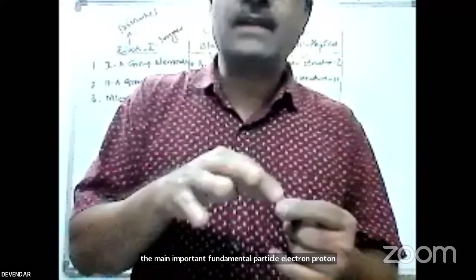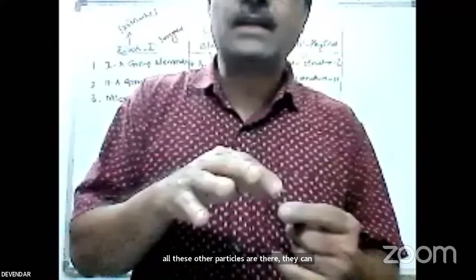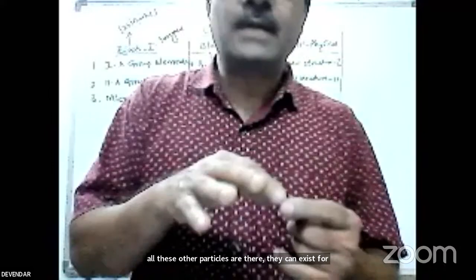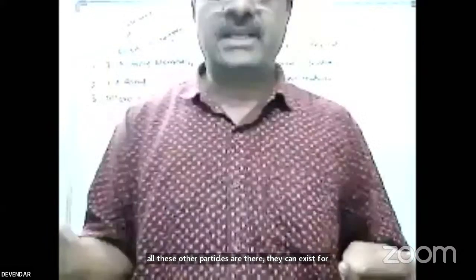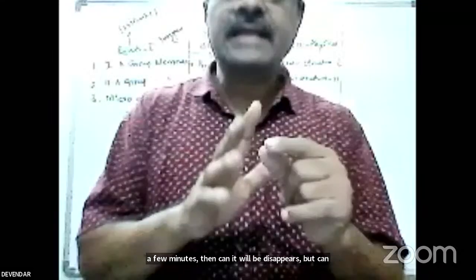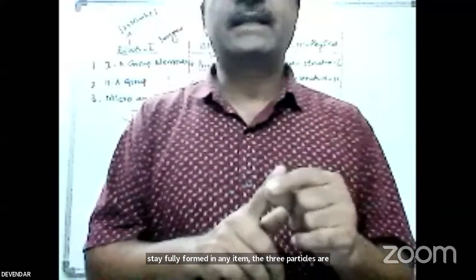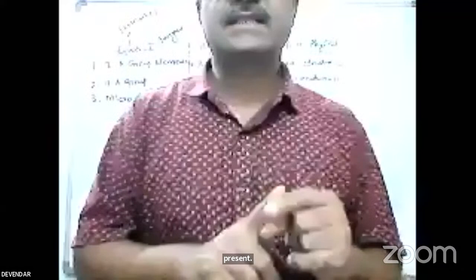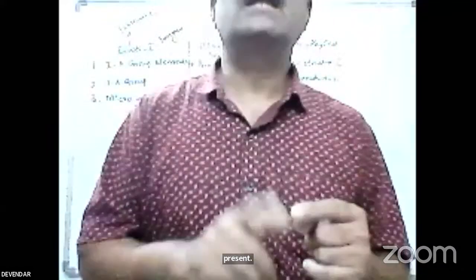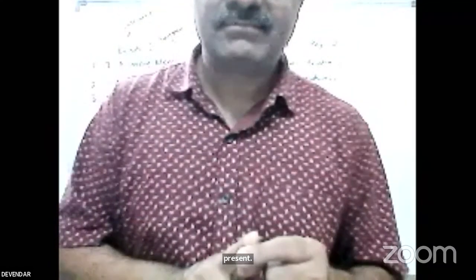Regarding the remaining other particles, the atom is divided into more than 100 particles. Among them the main fundamental particles are electron, proton, neutron. The remaining particles are meson, pion, muon, electron neutrino like that. They can exist for a few minutes and then disappear. But the 3 particles that are stably present in any atom are electron, proton, neutron. Where they are located is learned in atomic structure 1.